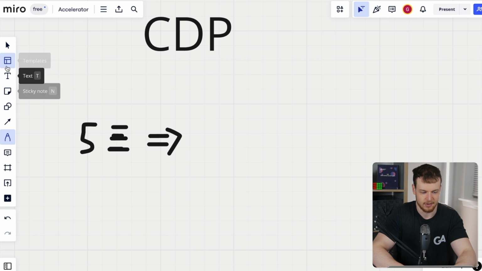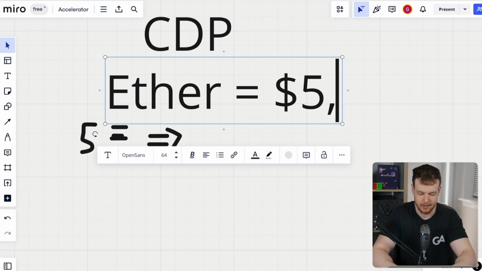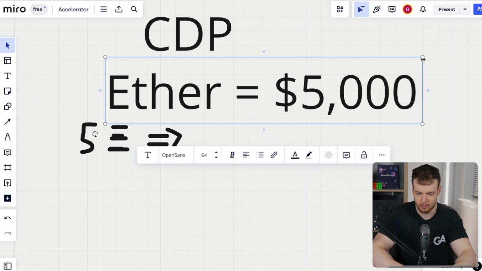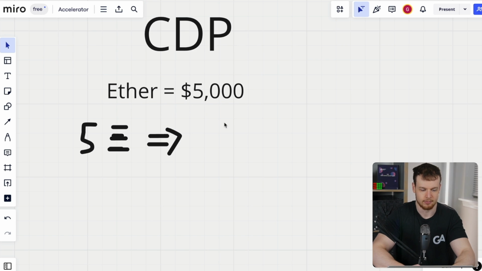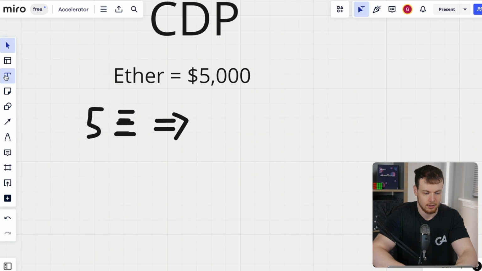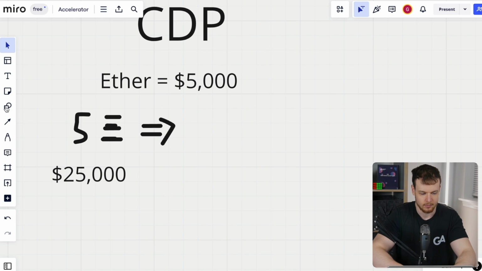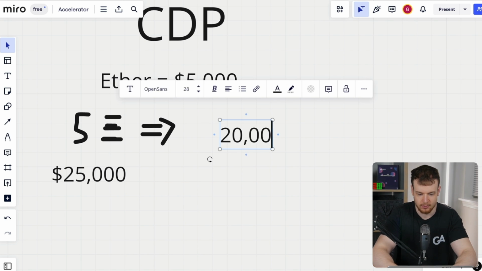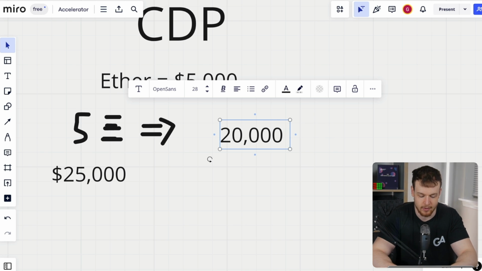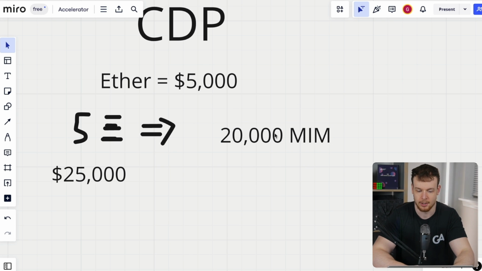Right, so if I put in my 5 Ethereum, let's say 1 Ether is equal to, let's say, $5,000. That is the current price of Ether. I'm going to be able to borrow a certain amount of stablecoins based on the value of my collateral. So I put down 5 Ether, which means I put down $25,000 of value here to borrow against. Now, I might be able to borrow maybe 20,000 stablecoins. So in the case of Abracadabra Money, that is MIM, which is the stablecoin for their CDP protocol.